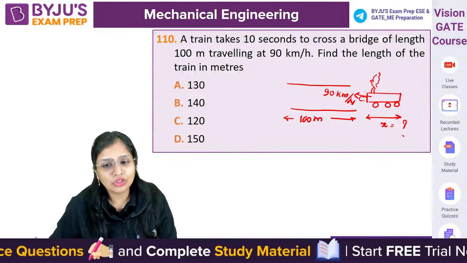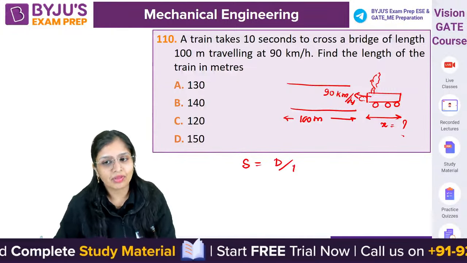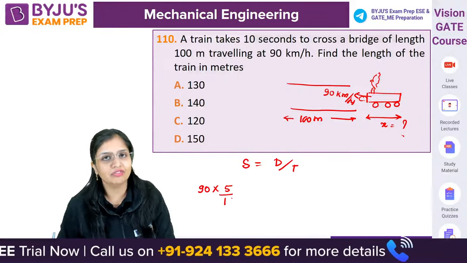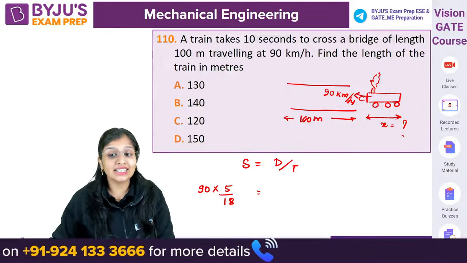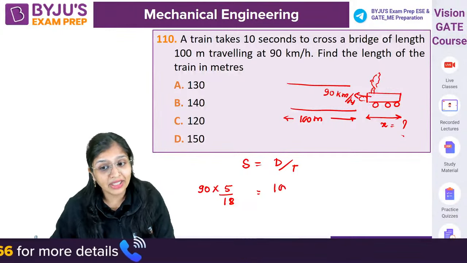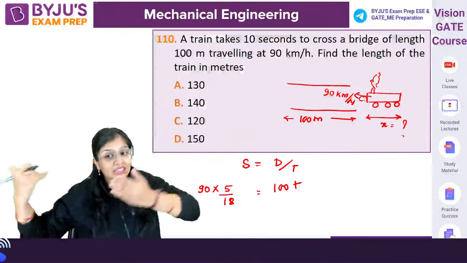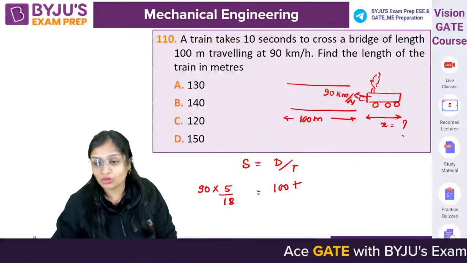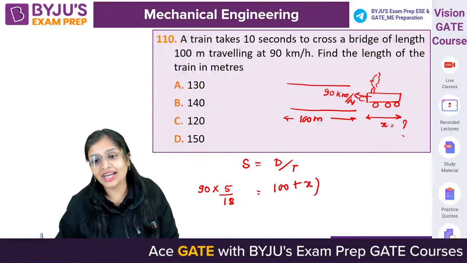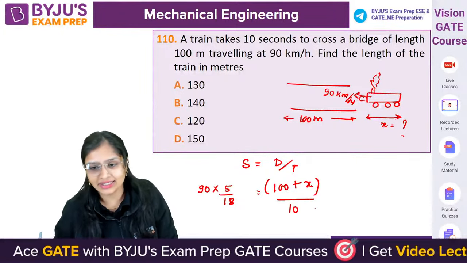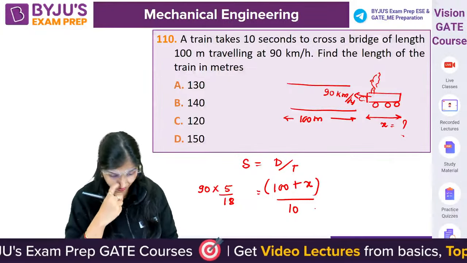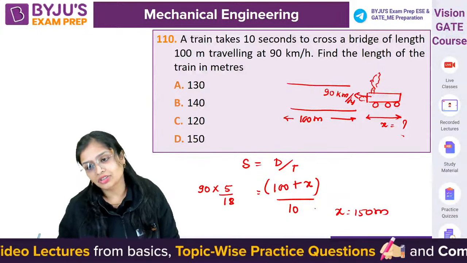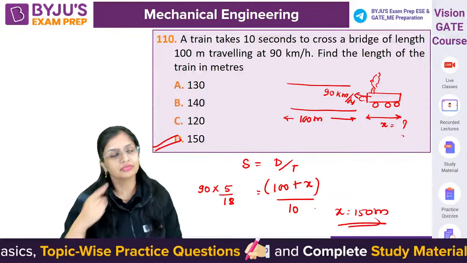Okay. Now you know speed is equal to distance by time. Speed of the train is given to you, 90 km per hour. Multiply by 5 by 18 for meter per second. Distance is it has to cover 100 meter of the bridge plus its own length also, which is not mentioned in the question. It has to be found out. So plus x divided by time. Time is how much? 10 seconds. Come on, solve it. Very good, Aniket. It is coming out to be 150 meter. So this is the length of the train.